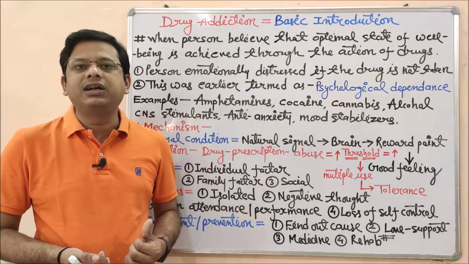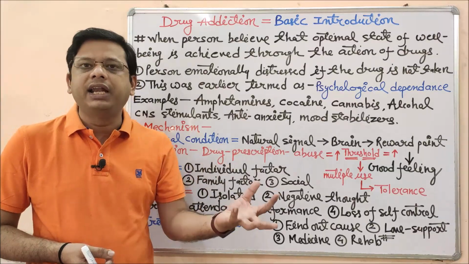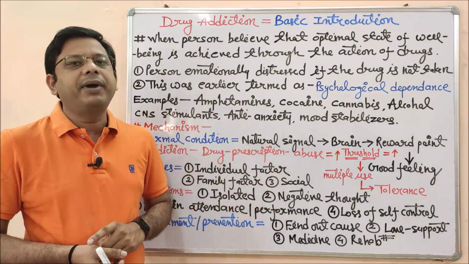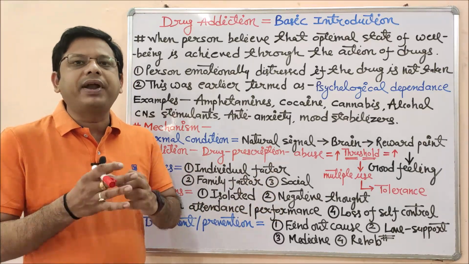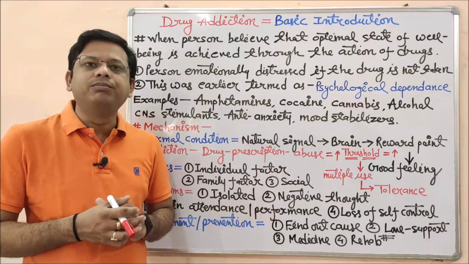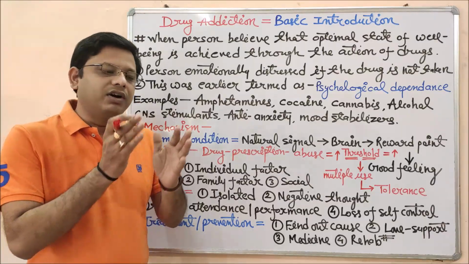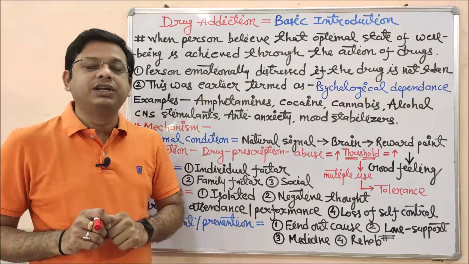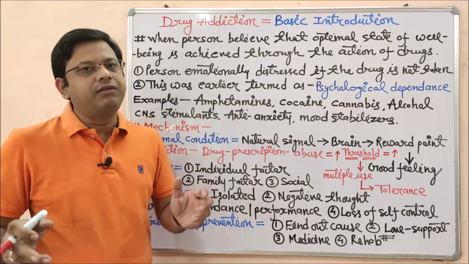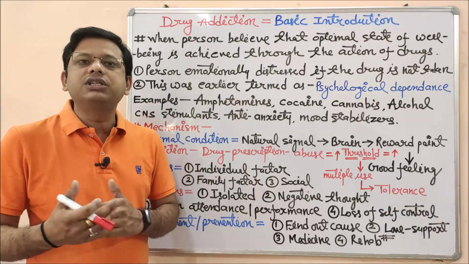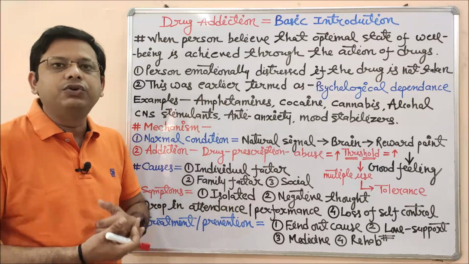I may arrange that drug from anywhere by applying any kind of approach, but I will depend on that particular drug. So I am depending on the drug and I am believing, it's my strong belief, that I was feeling good just because of that medicine, and if I stop taking that medicine I will not feel good again. So this is a problem. This can be converted into drug addiction.